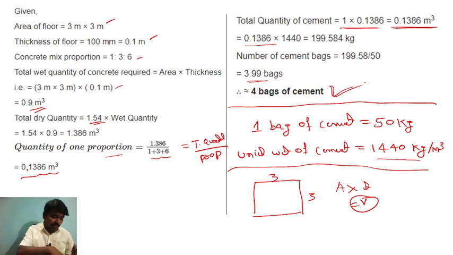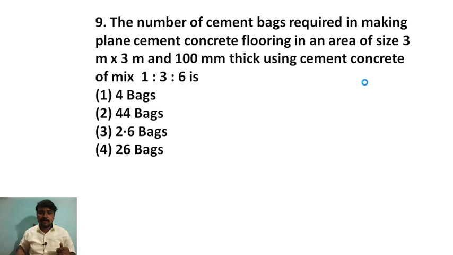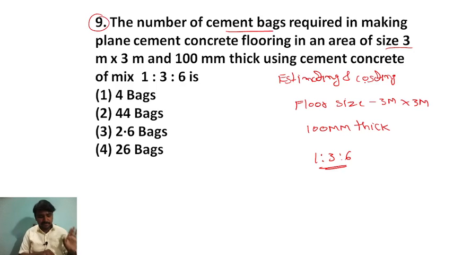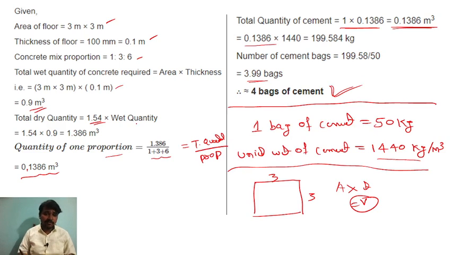So this is the procedure to calculate this type of question if they repeat. It is a simple one, but in exams you come directly to this point only. Don't write all these things. For your understanding purpose I have written clearly, right? Done? Understood clearly? Okay, shall we move to the next question?